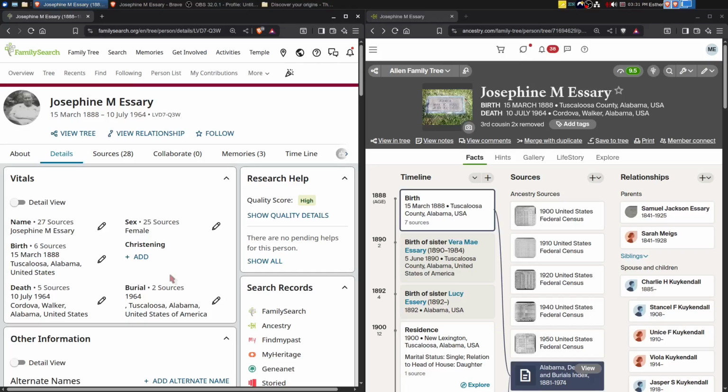But anyway, that was a good exercise to look for those missing records, showing that even though a profile on FamilySearch Family Tree may look complete, there are still things that can be done to verify and check the information. And at the end of the day, once we have everything that we can find, we can write a biography or story about Josephine and Charles and their family. So that may be a project for a later time.